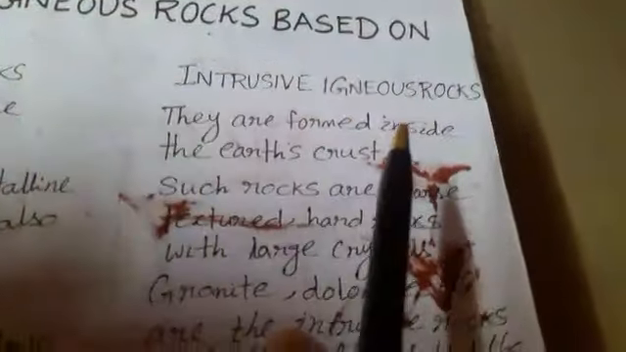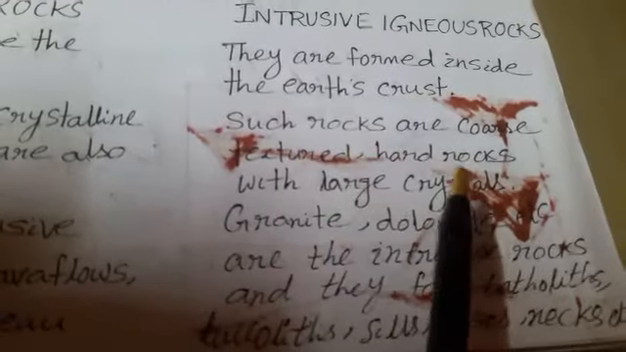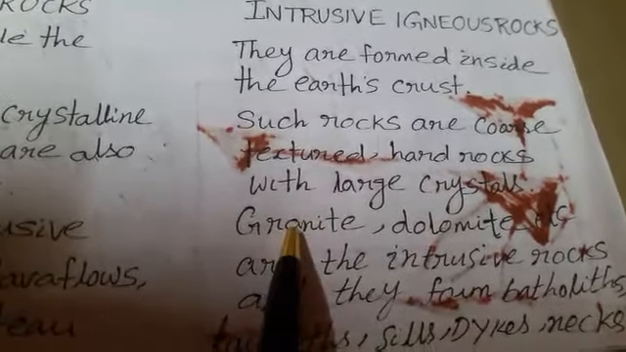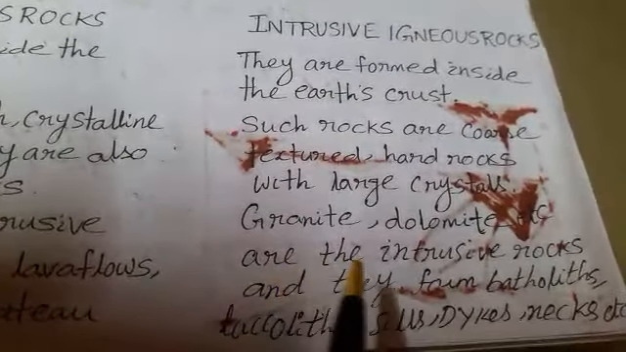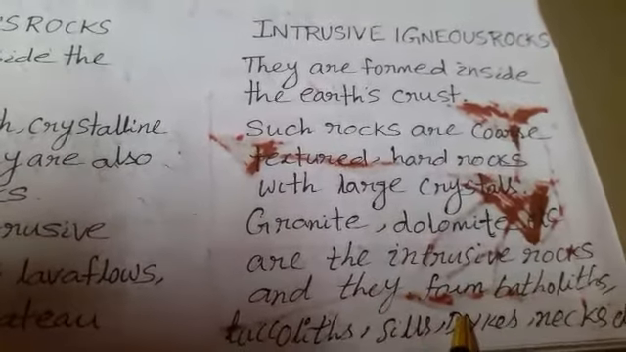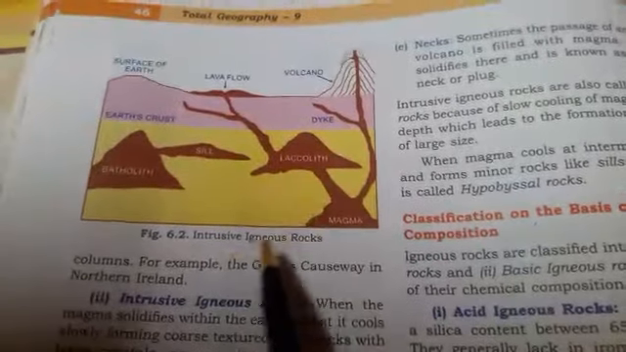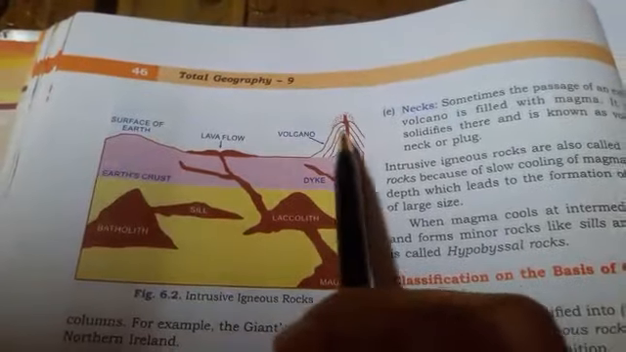Now intrusive igneous rock. They are found inside the earth crust. Clear? Such rocks are coarse texture, hard rocks with large crystals. Granite, dolomite, etc. are the intrusive igneous rocks. What are the landforms? Batholith, laccolith, sills, dikes, necks, etc. We'll discuss each of the landforms formed by the volcanic deposition. Here given the picture of intrusive igneous rock and extrusive igneous rock landforms.